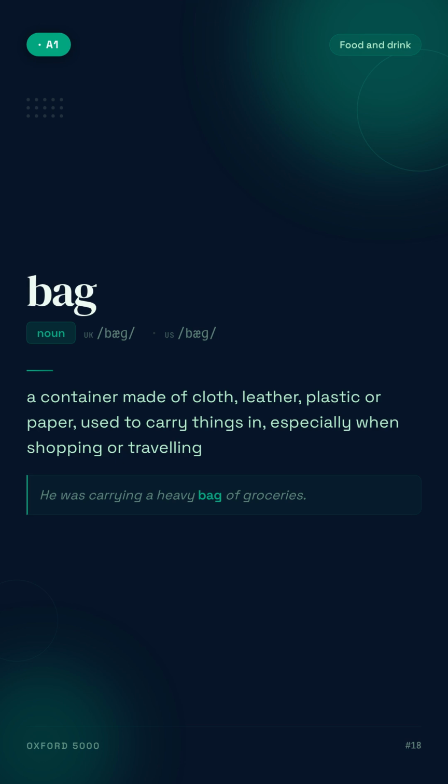Bag. A container made of cloth, leather, plastic or paper, used to carry things in, especially when shopping or traveling. For example, he was carrying a heavy bag of groceries.